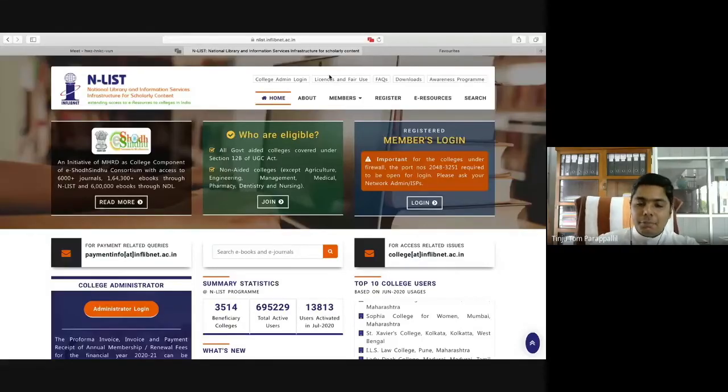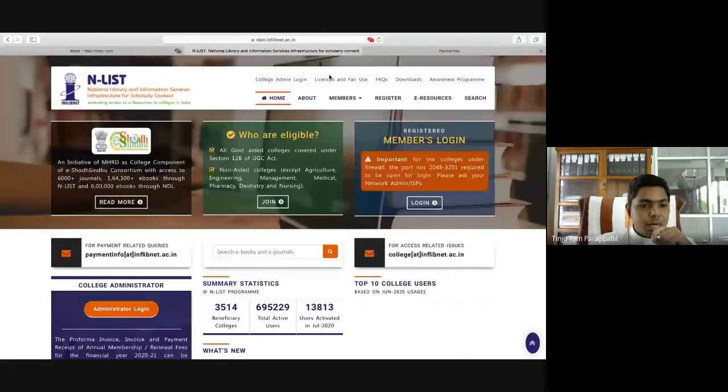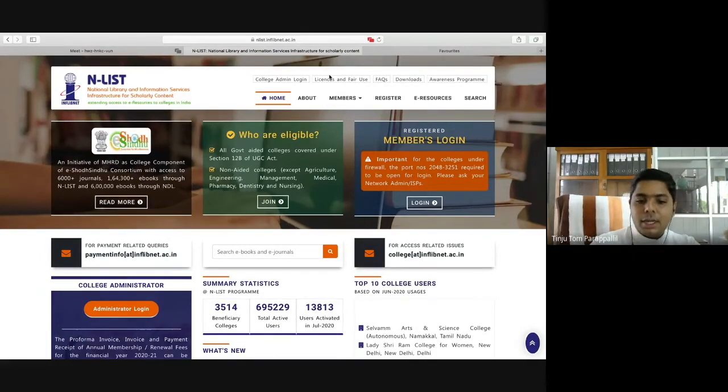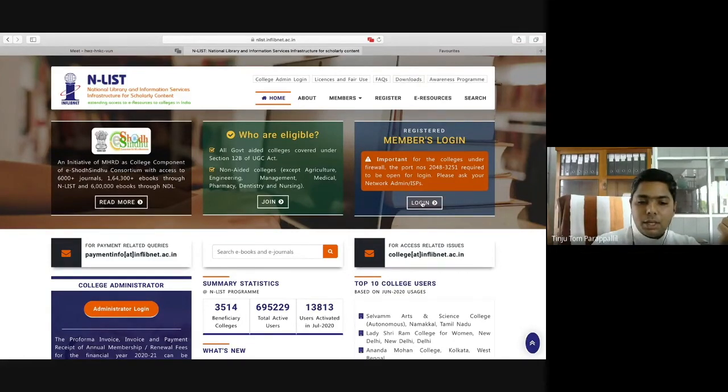So how to enter into this? You will get a user ID and password from the NLIST administrator of your college. Just inquire who is the NLIST administrator of your college and ask that administrator. You will get a user ID and password, and using that user ID and password, login.